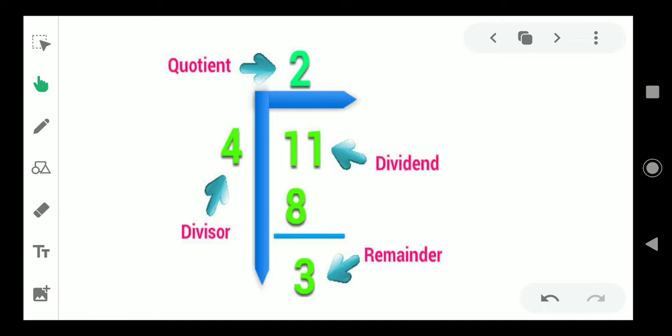So, you should write 2 as the answer on the top. It is the quotient. 2 into 4 is equal to 8. After that, put a line and subtract it. 1 minus 8 is not possible, so 11 minus 8. The remainder will be 3. Remainder is 3.